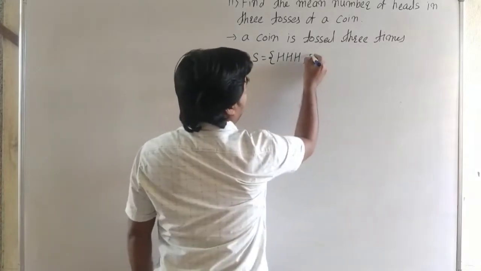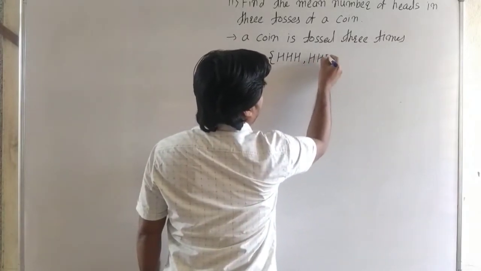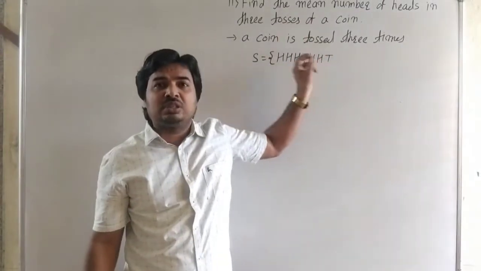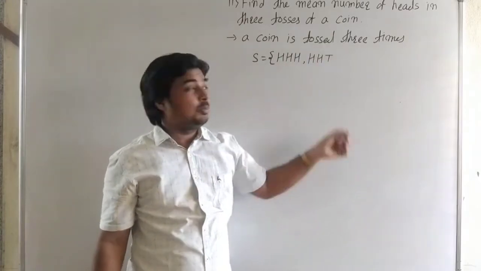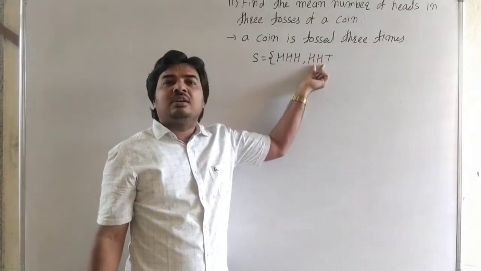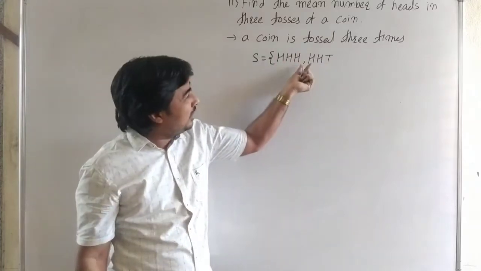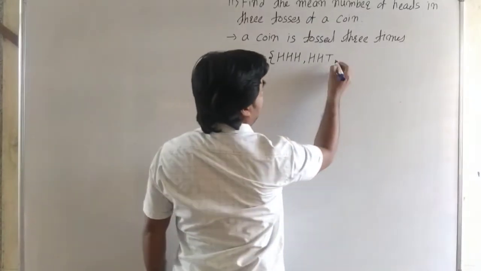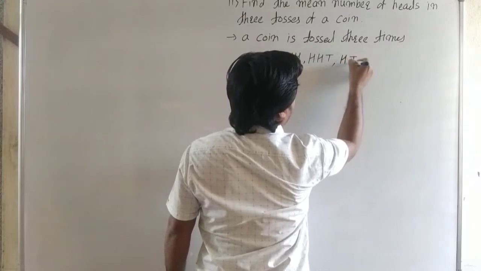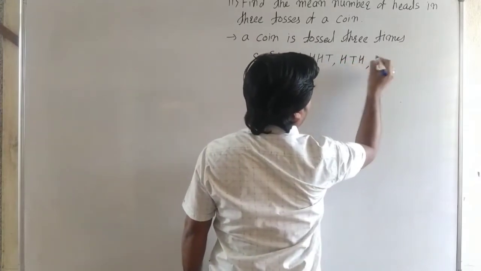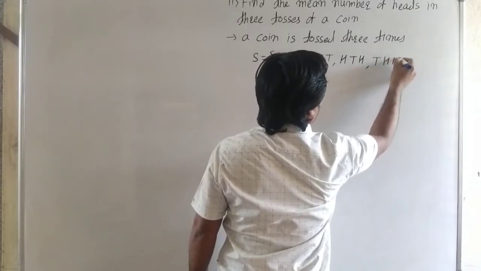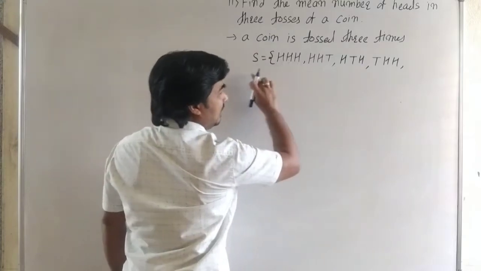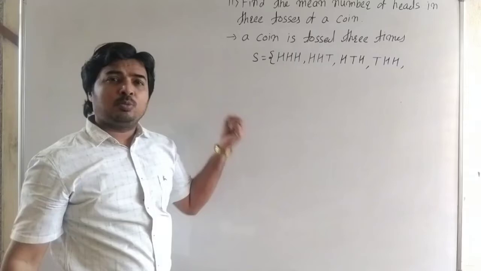Then the second possibility, 2 heads and 1 tail. Here the tail can be in the third toss, or we get the tail in the second toss, or we get the tail in the first toss. That means there are again 3 possibilities: H, H, T, then H, T, H, and T, H, H. Those are the 3 possibilities of 1 tail, and here it is 3 heads. Now these are the 4 possibilities, and total possibilities are 8.